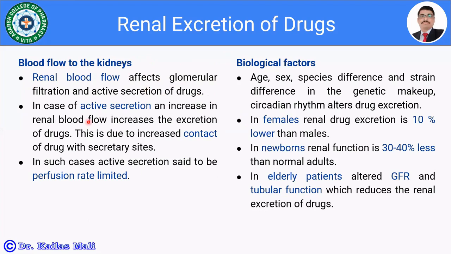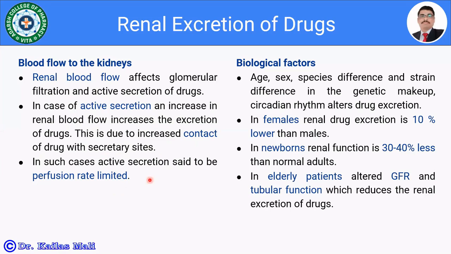In the case of active secretion, the excretion of a drug is going to be increased because of an increase in contact of the drug with the secretory sites. And in such cases, the active secretion is said to be perfusion rate limited. So this is about blood flow to the kidney.